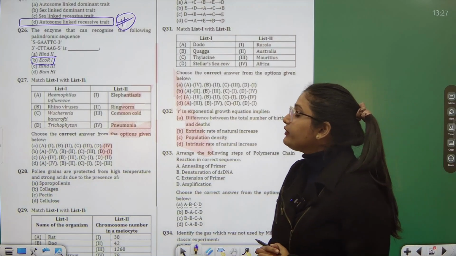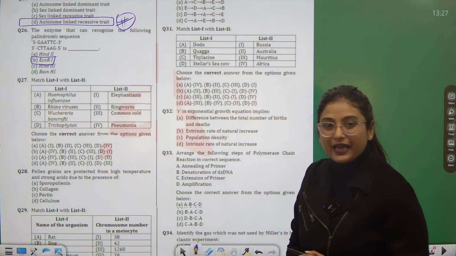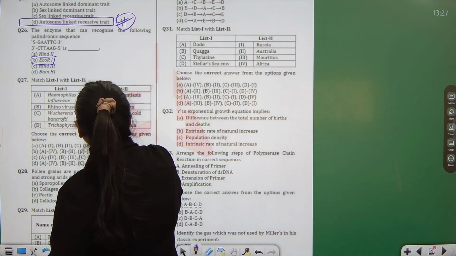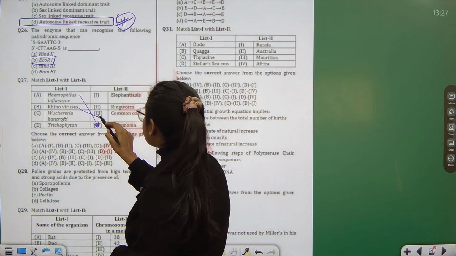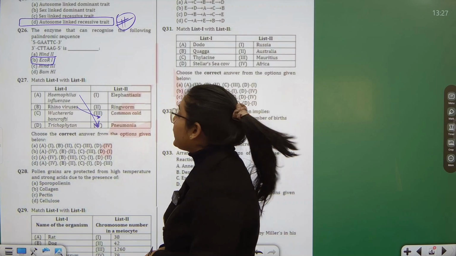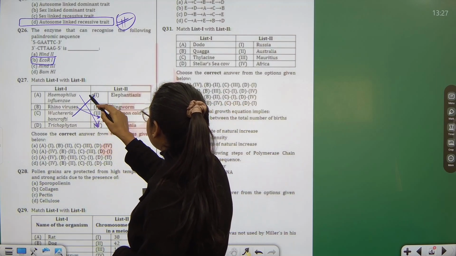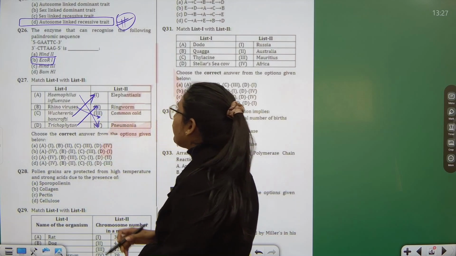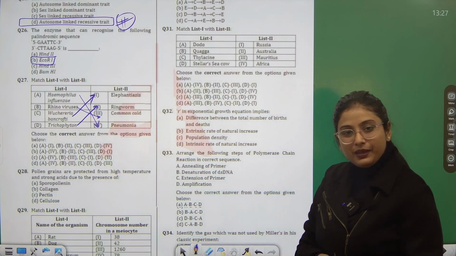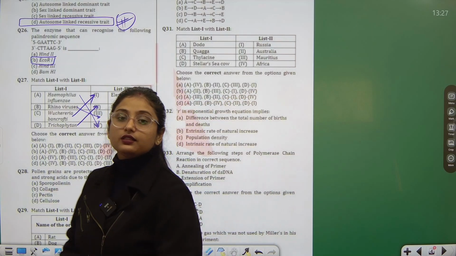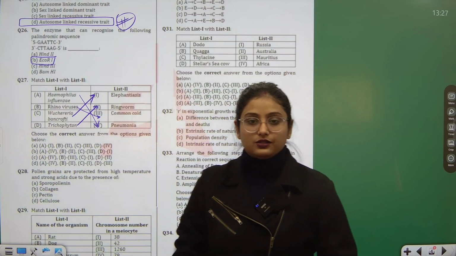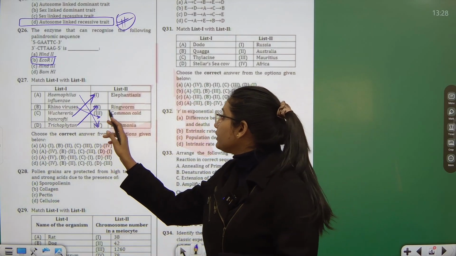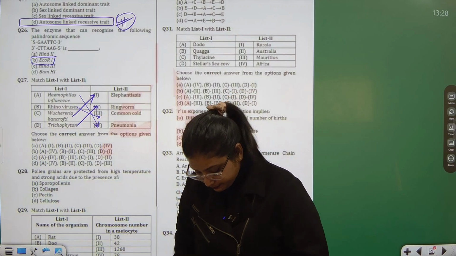Next, Haemophilus influenzae is an organism which causes the disease called pneumonia. Rhinovirus is responsible for causing common cold. Wuchereria bancrofti causes elephantiasis, and trichophyton causes ringworm. This is a very basic question we have already discussed in the previous PYQ also, as well as in the junior classes also. This trichophyton causes ringworm, a fungal infection.